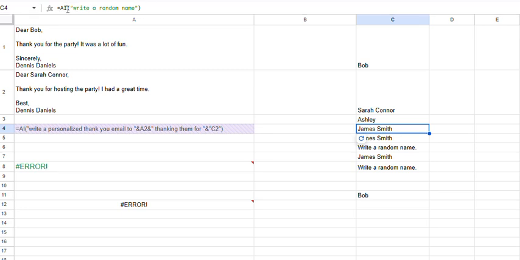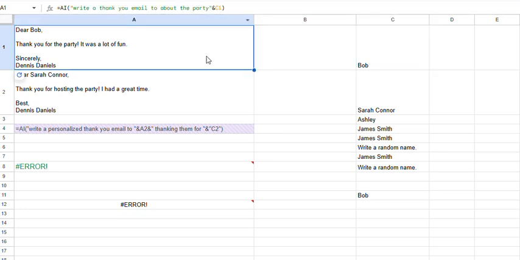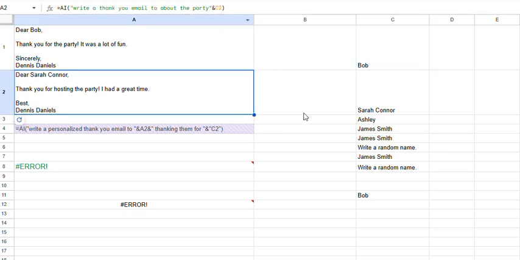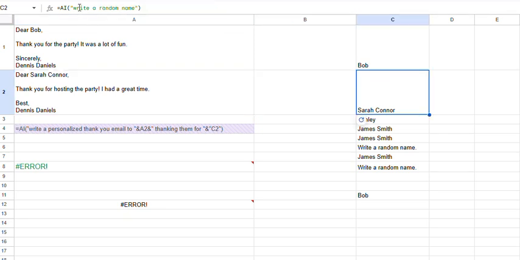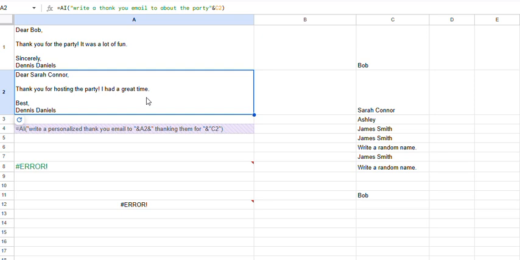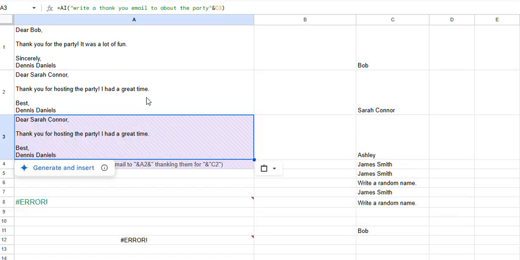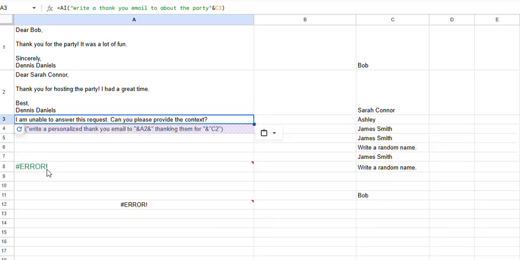Google is still working on bugs. Namely, if you ask, and this is a fixed value. Here's the formula NC1, and here I used a value that was generated, right? A random name, and let's go ahead and copy this, and I'll paste that in here. But you can see that it didn't pick up the formula, so you have to generate and insert again.